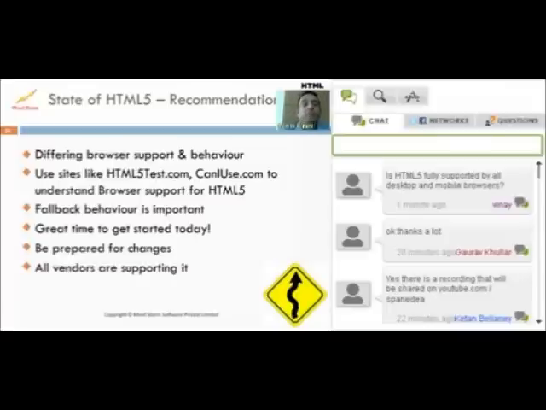Be prepared for changes because newer features are coming in, and certain old ways may change depending upon feedback, because it's not yet a final recommendation as such. It could undergo certain kinds of changes. And obviously the last part is very encouraging, which is that all vendors are fully behind this standard. So you can be assured that HTML5 is there to stay. It's not going away anytime soon.